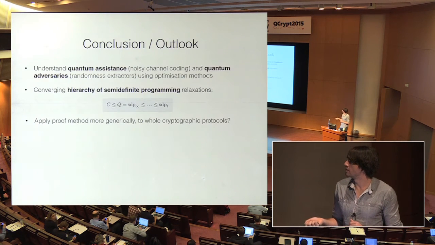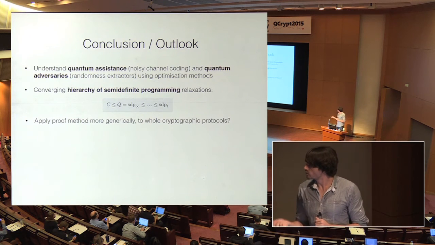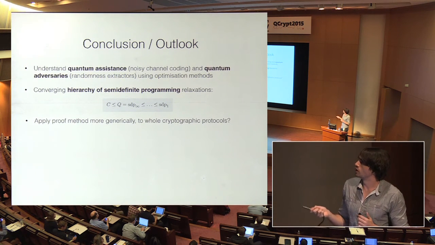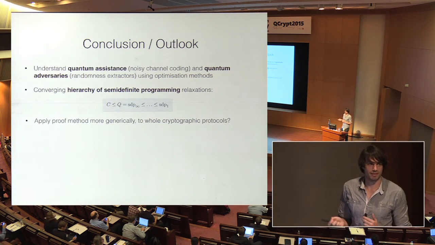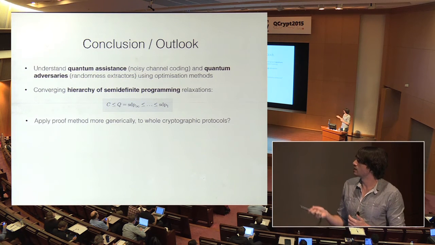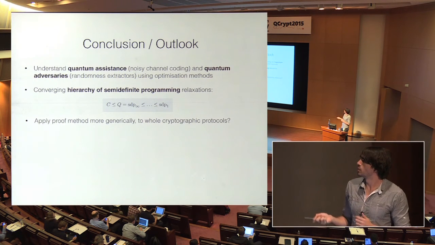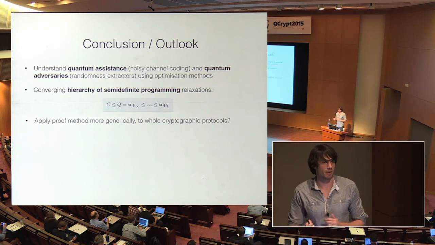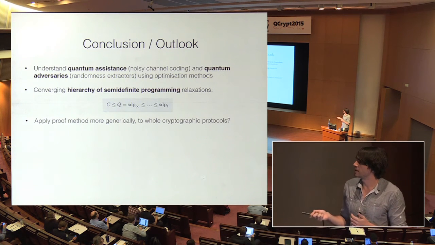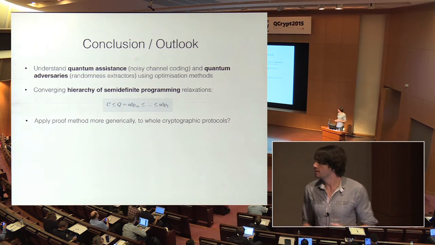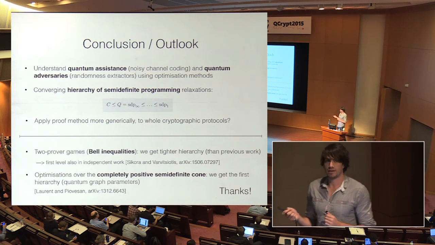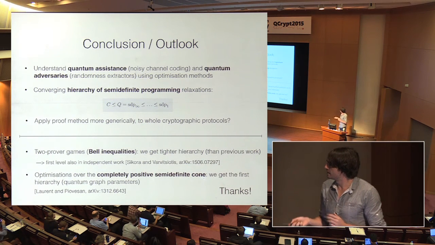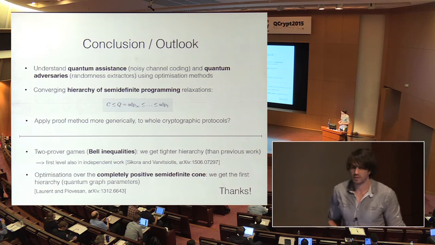Good, so let me wrap up quickly. The topic of my talk was to understand the power of quantum assistance or quantum adversaries using optimization methods. And the way we got a handle on these kinds of unbounded problems was by using these SDP hierarchy methods. Our hope is that we can apply this proof method even more generically, not only for these randomness extractors, but maybe for whole cryptographic protocols. And the very last thing to say: this hierarchy we developed is also useful for other problems. Thanks for your attention.